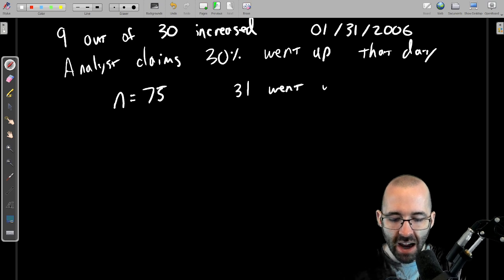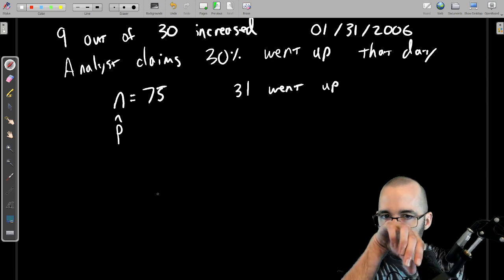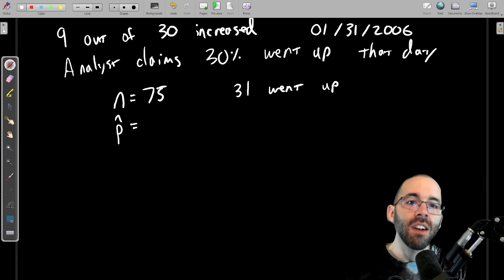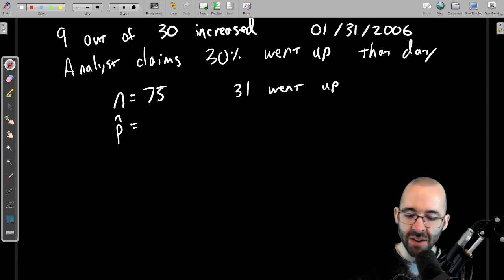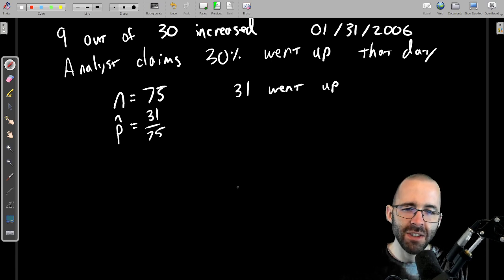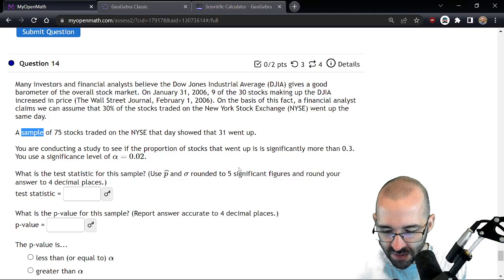So that's not our p hat, but it's close. What is p hat? Well, p hat is the proportion. 31 went up out of 75. That's our p hat, which I don't think it reduces. I think 31 is prime. I don't know. It's certainly not divisible by 5 or 3. So this doesn't reduce. All right. We use a significance level.